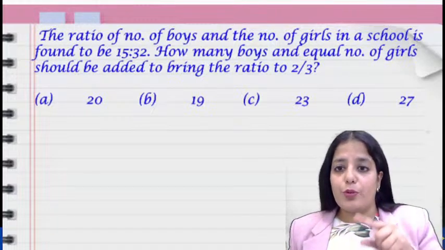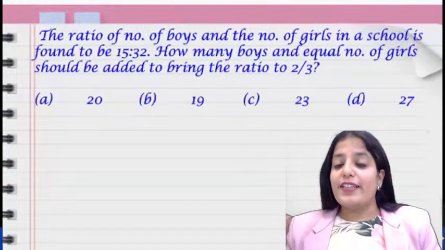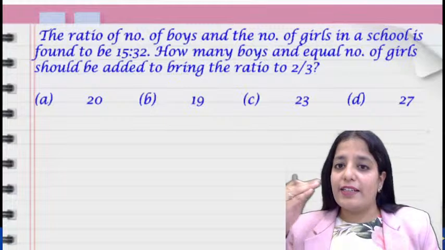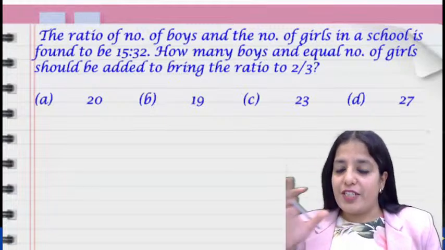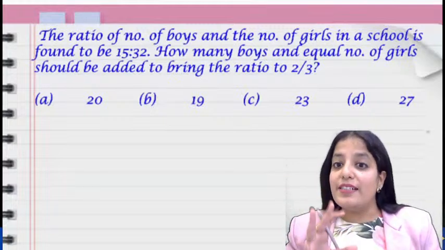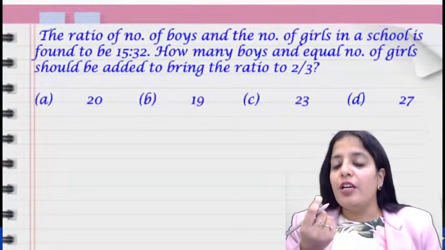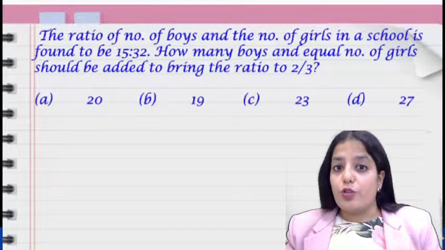So that approach is not going to help you. In that case, you have to assume that the numbers of boys and girls actually are 15 and 32.